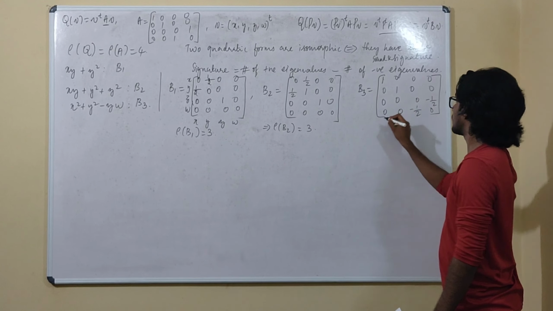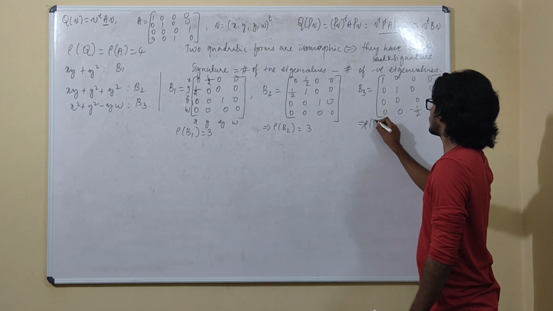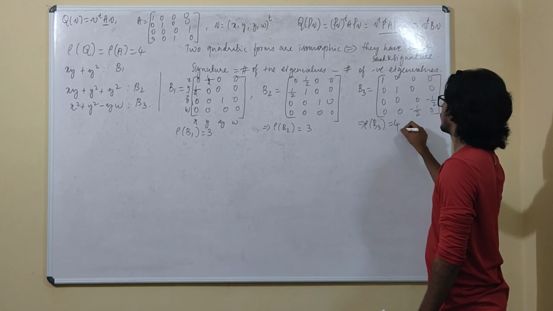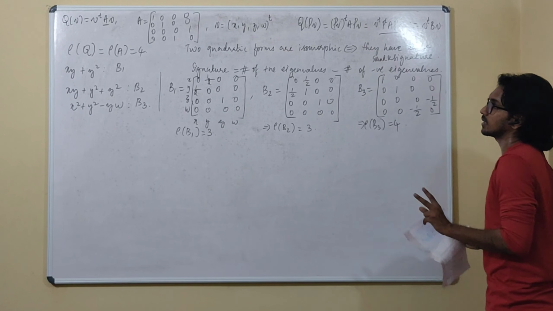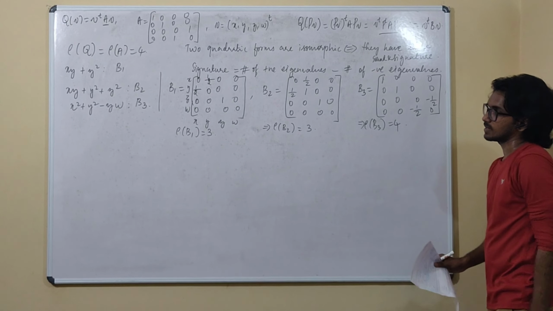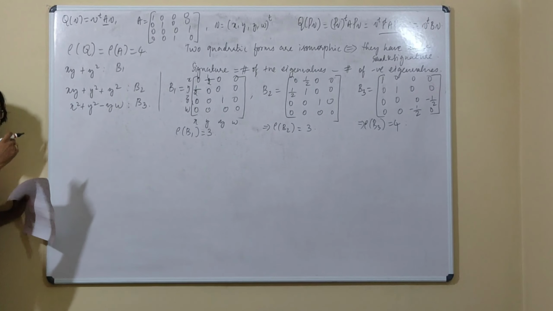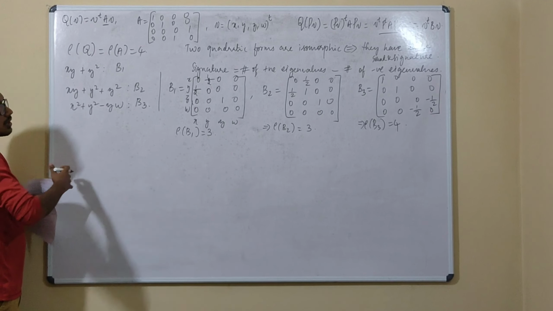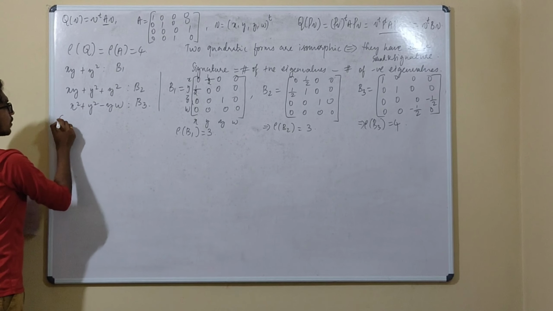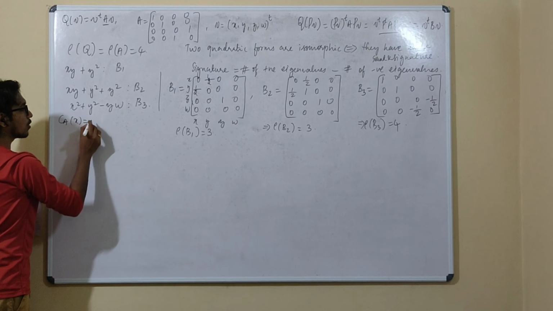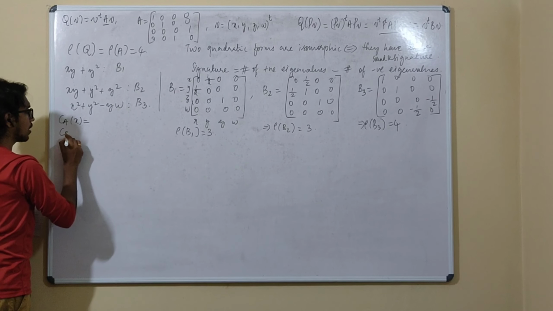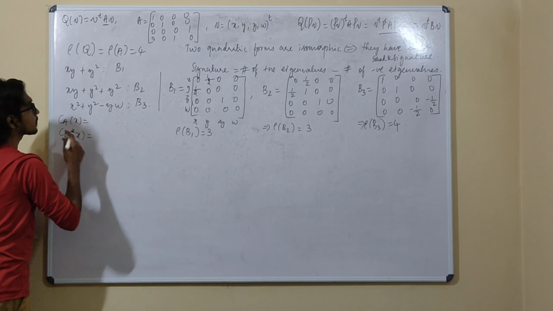So this is the matrix B. Here you can very well see the rank of this matrix is 4. So the rank is satisfied. We can proceed and check whether they have the same signature or not. For which, let me find the eigenvalues of these two matrices. For which, first of all, we will have to write down the characteristic polynomial of these two matrices.